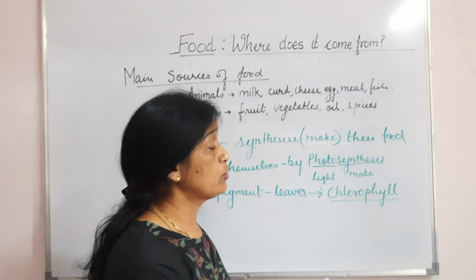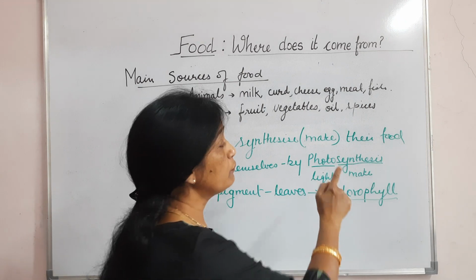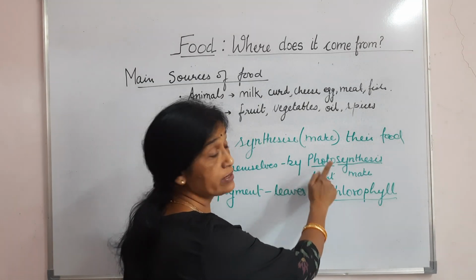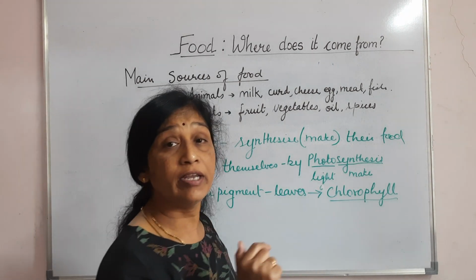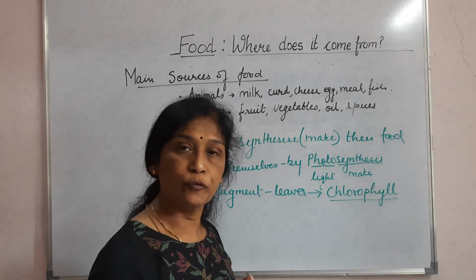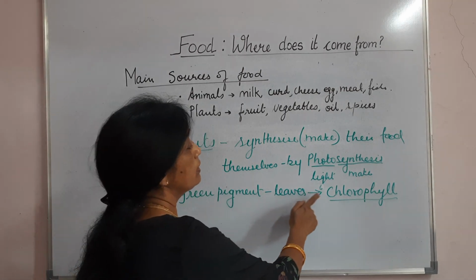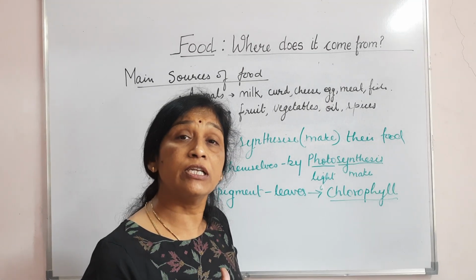That is, and this is very important. Now, see, synthesis means making of food. I told you light is also essential for plants, for making food, by the plants. And chlorophyll, again, a green pigment. It requires green pigment also to make its food. So, this also helps. And so, what is chlorophyll? It's a green pigment. Name a green pigment present in leaf.